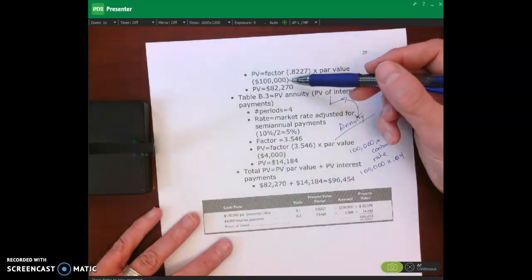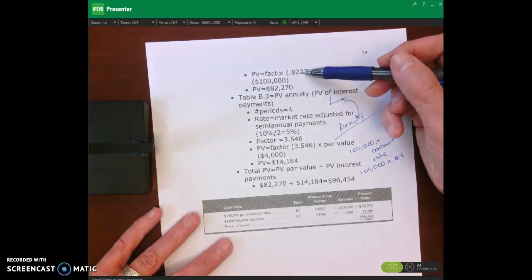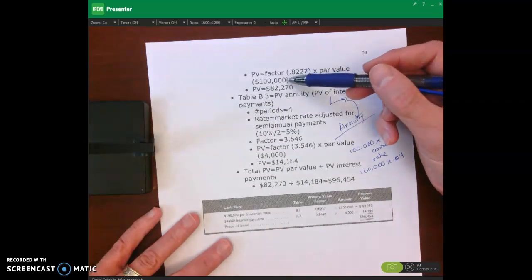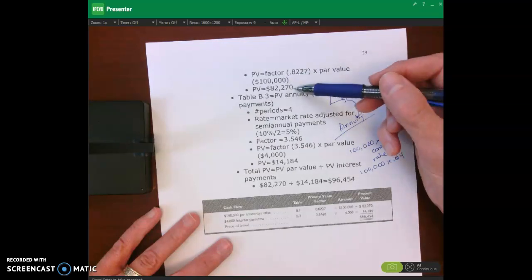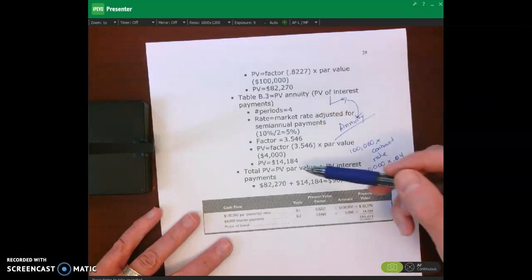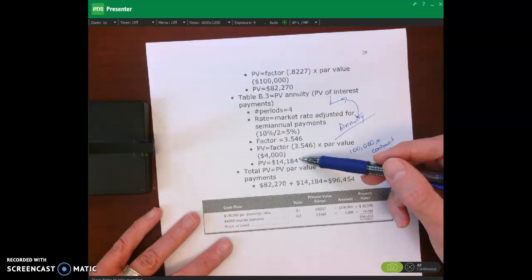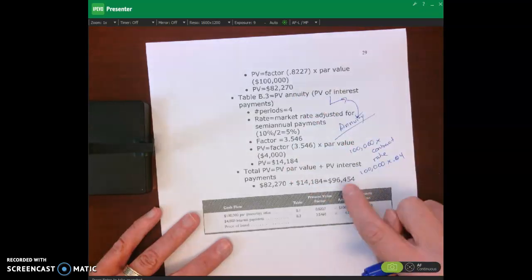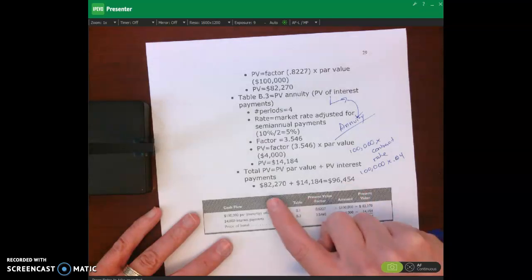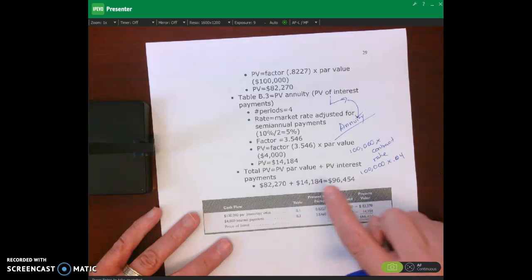So you can see up here, we multiplied the present value single amount factor for our par, times our future value cash flow par, gives us the present value of 82,270. This is the present value of the par. That's what this is. This is the present value of the interest payments. We add these two together, and then this becomes the present value of the interest payments plus the par value.